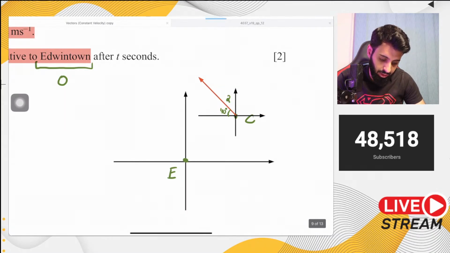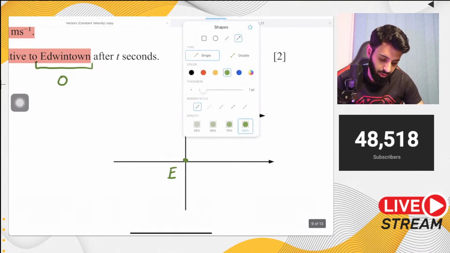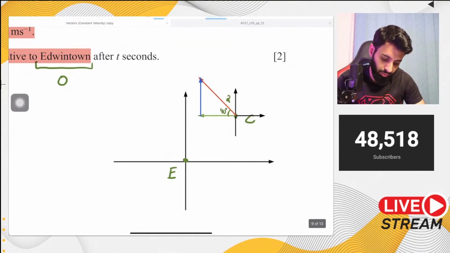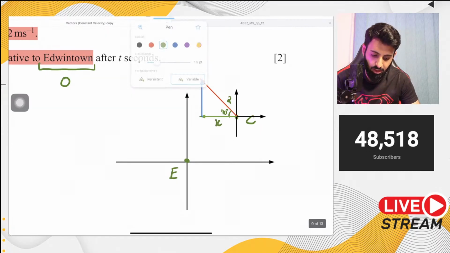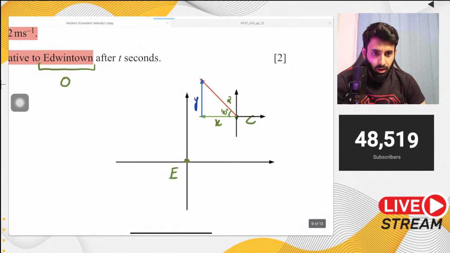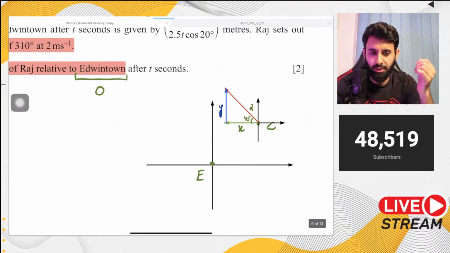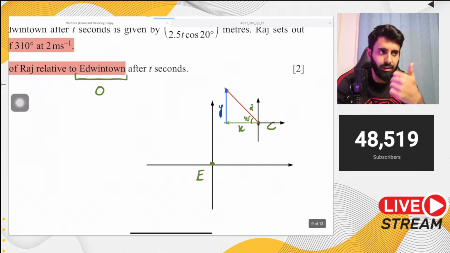Now let's break this down into x and y. Okay, so the x component I'm going to draw in green, and the y component I'm going to draw in blue. Okay, so here is the x component and here is the y component. Okay, I hope you guys are following. No, this question is not relative velocity, because relative velocity is something else. That is when the particle is traveling either in water or in air. Okay, this has none of that. This is not relative velocity.